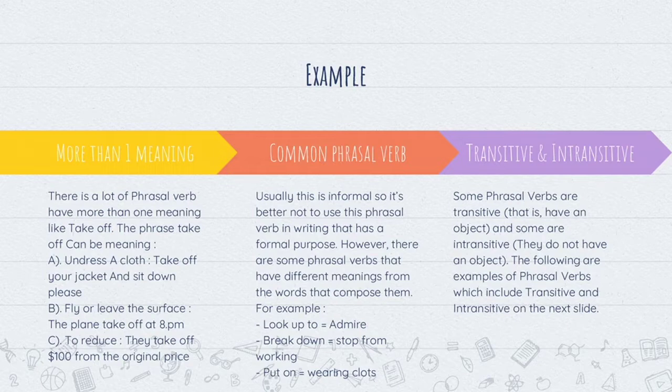And the third one is transitive and intransitive phrasal verbs. Some phrasal verbs are transitive, which means they have an object, and some are intransitive because they do not have an object and they don't need an object. The following are examples of transitive and intransitive phrasal verbs on the next slide.